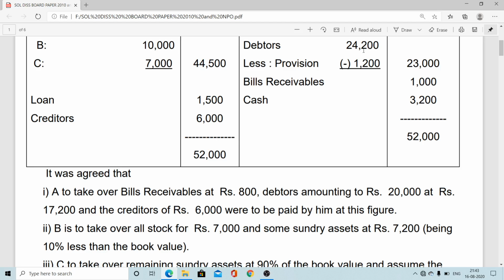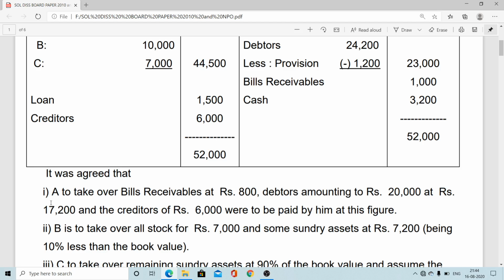Out of 24,200, maybe 3-4 debtors are there. Out of that, 2 debtors are being taken, their value is 20,000, but the agreed takeover value is 17,200, meaning Mr. A is getting some discount from that customer, maybe for bad debt purposes, so he takes them at a lesser amount.